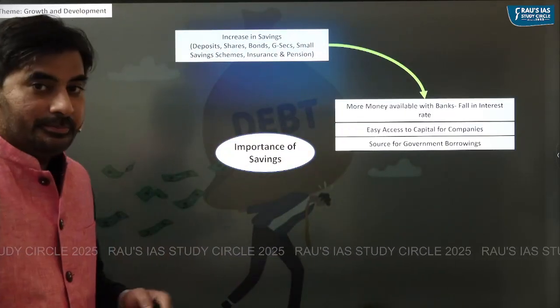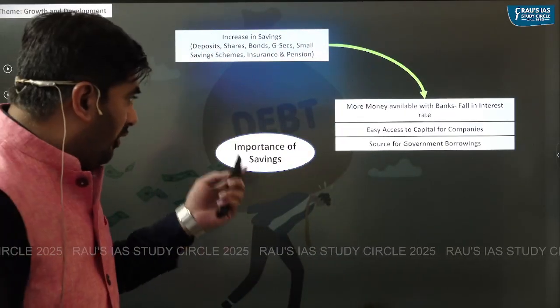So imagine if household savings in these financial instruments increase. For example, if households are saving more money in deposits with the banks, banks would have more money to give out loans, right? And if banks have more money to give out loans, the rate of interest on the loans would obviously reduce. If households are making more investment in shares and bonds, companies in India would have easier access to capital. If households are investing in government securities, or in small saving schemes, it becomes easier for the government to borrow money.